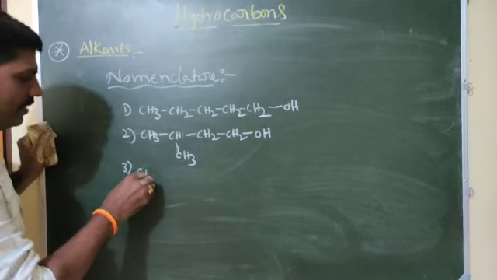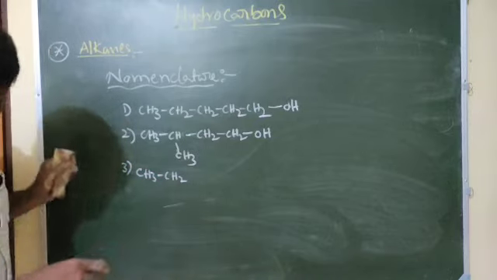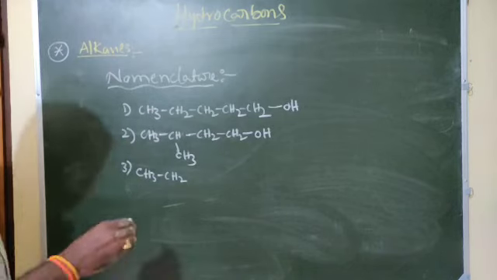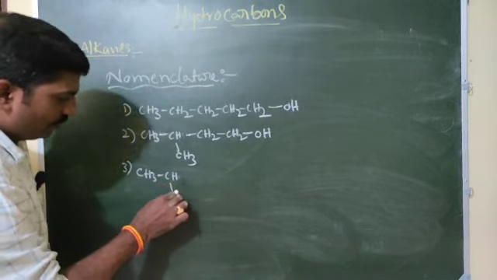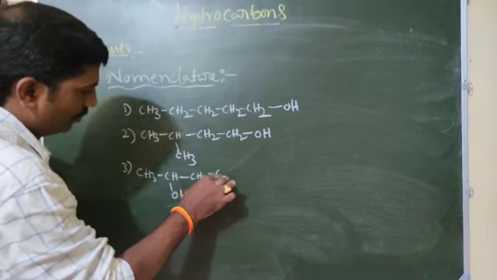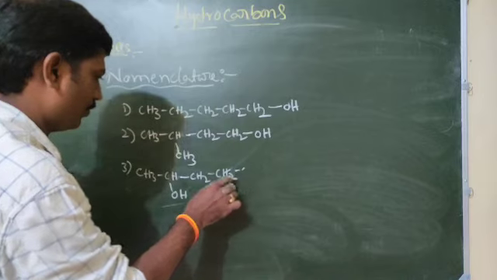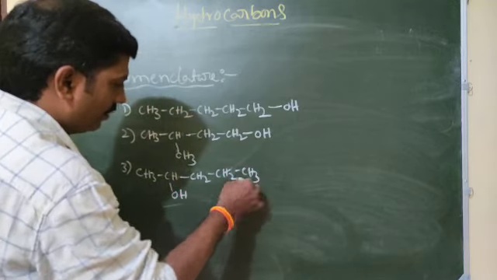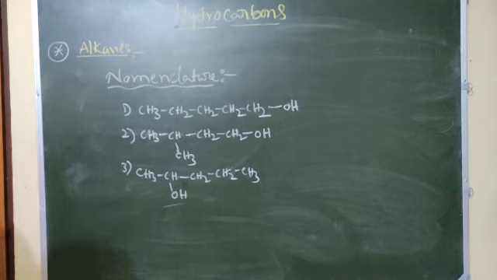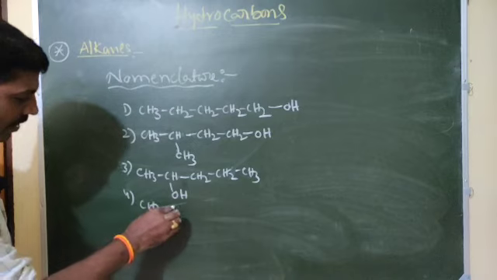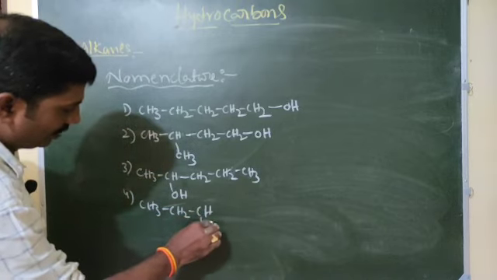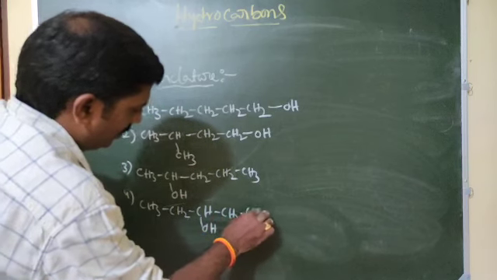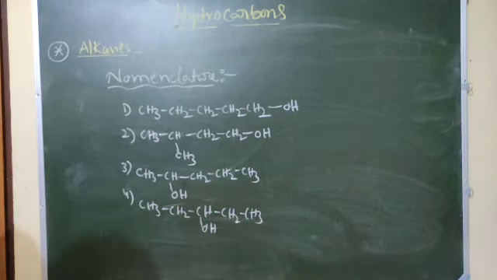Next, third one, CH3, CH2. Here OH, CH2, CH3, sorry, CH2, 1, 2, 3, 4, CH3. This is one type of compound. Name what? Next, fourth one, CH3, CH2, CHOH, CH2, CH3. Name. 4 completed.